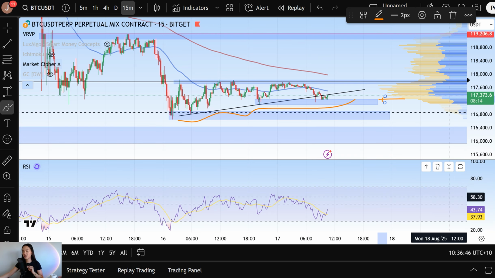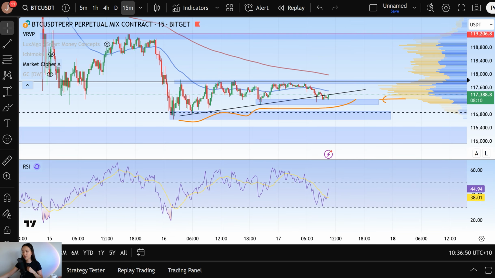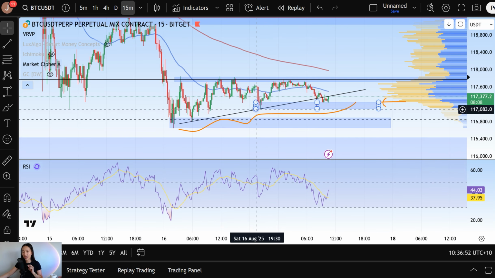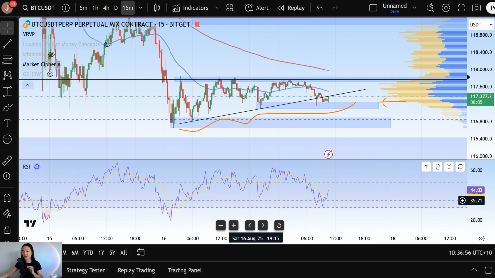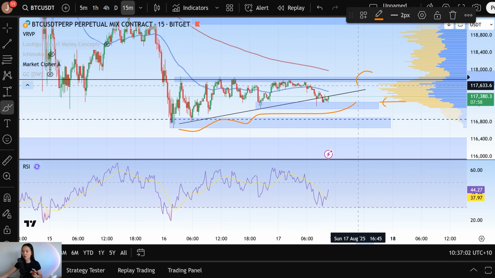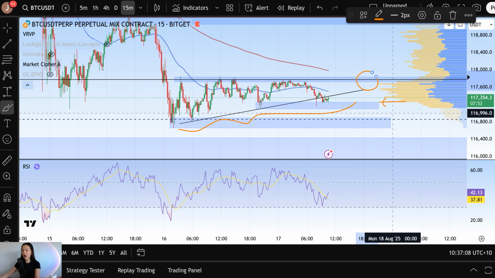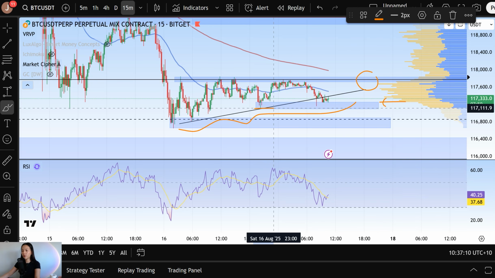And if we take a look at the RSI as well, we are seeing absorption of the selling pressure experienced here, right? We have these higher highs on the price action and lower highs in the RSI. So a lot of selling absorption is happening there, which is bullish, and it signals a potential here to actually push above $117,000. Otherwise, if we start to print lower highs here on the 15-minute chart, falling below this first